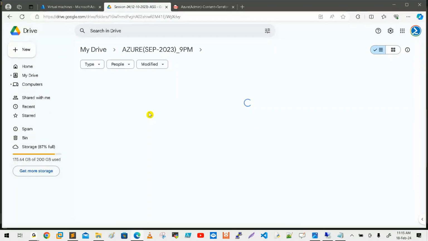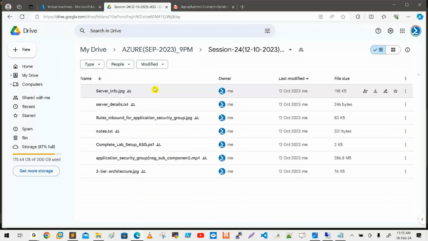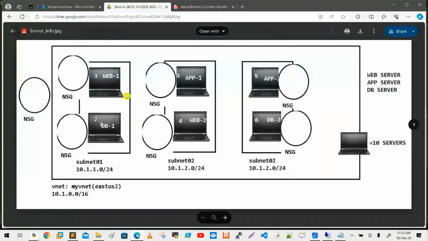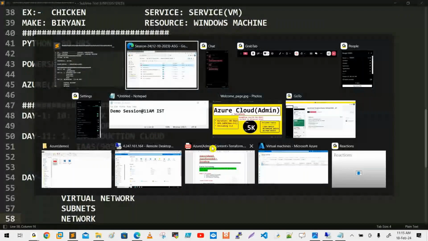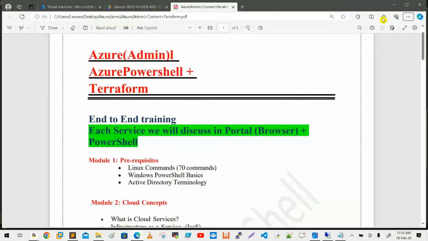After every live session, you will get this type of recording. Yes, so every session comes with a neat diagram. This is a previous batch I am showing to you. If I read out all the things, definitely you will get some confusion. So that's why I'm directly showing you how the training is available.